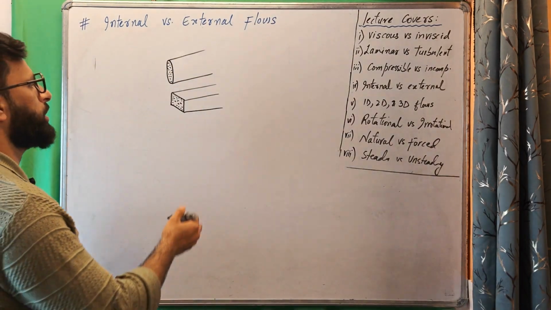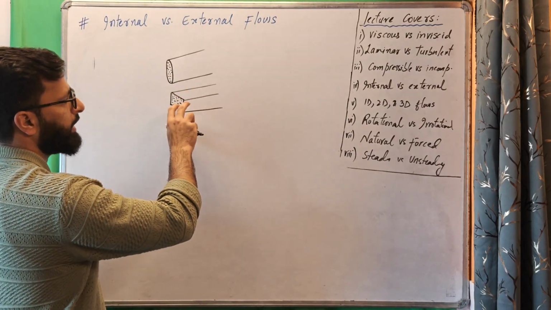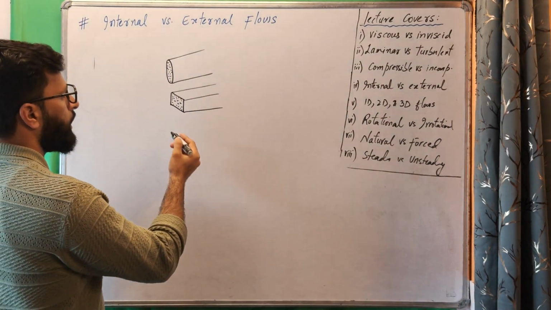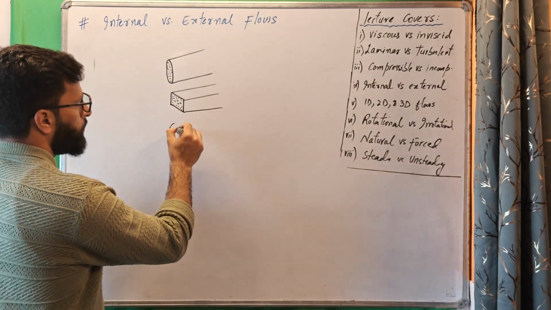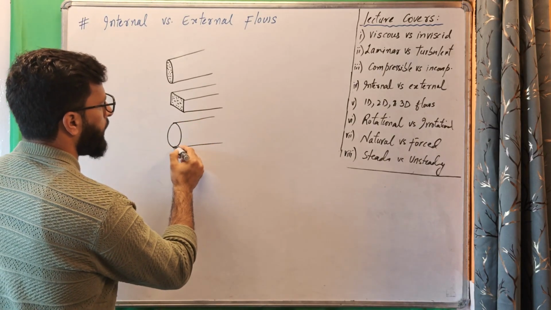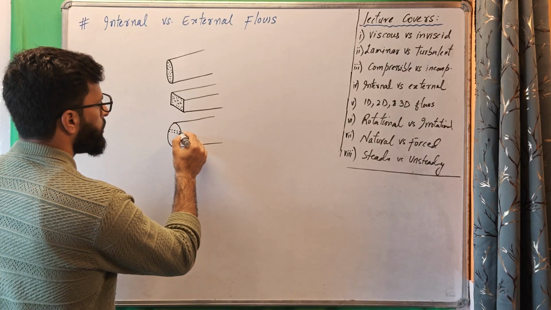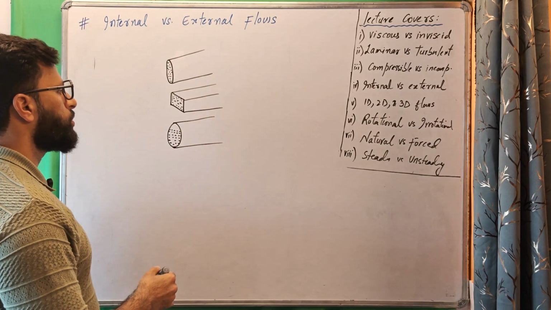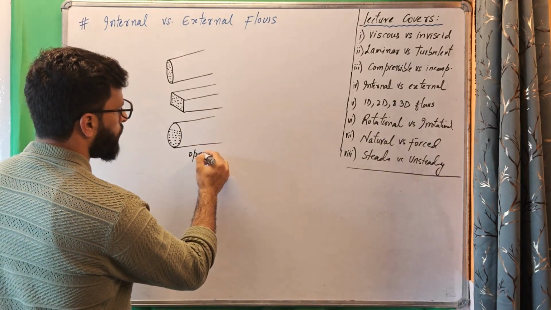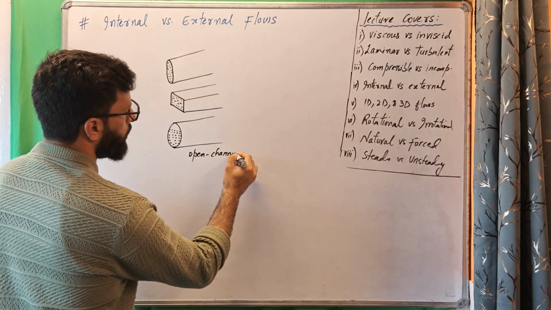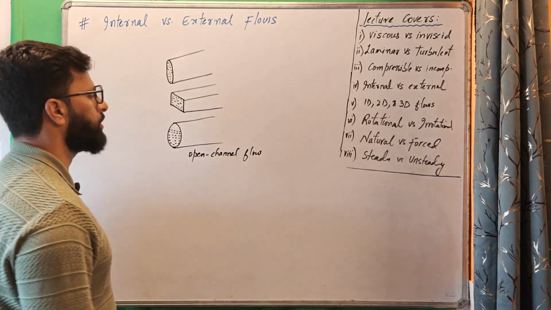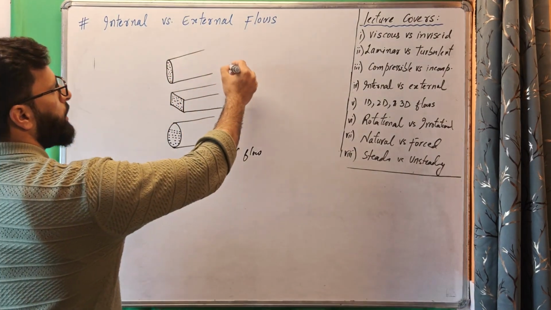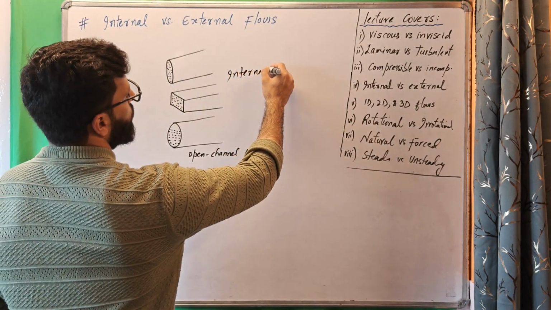These are internal flows, and it's important that the entire pipe or entire duct cross section is filled with the fluid. Then it's called internal flow. If fluid is confined by the wall like a pipe, but it is half or partially filled by the fluid and there is a free surface like this, this is classified as open channel flow, not internal flow. Open channel flow, or we can call it a special type of internal flow because there is a free surface. If it is fully filled with liquid, then we call it internal flow.